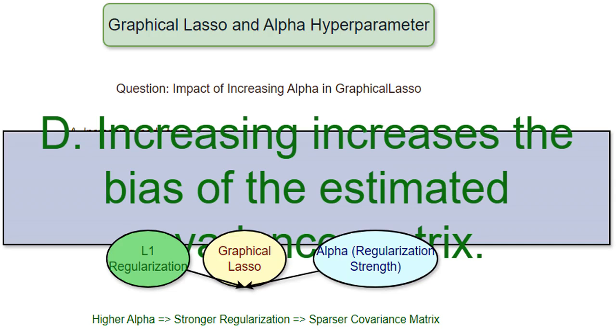Alpha, regularization strength. This clarifies that the alpha parameter controls the strength of the regularization. A larger alpha value implies a stronger penalty, promoting increased sparsity. It's like a knob you can turn to control how much regularization you want to apply.